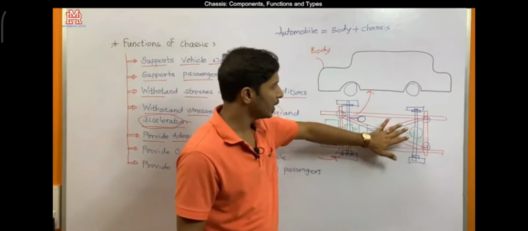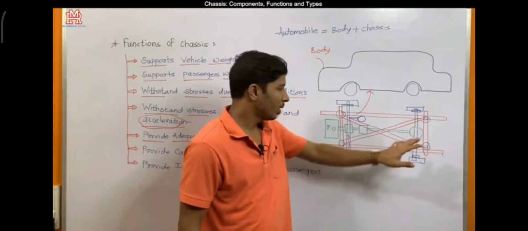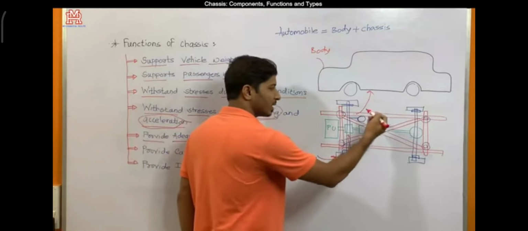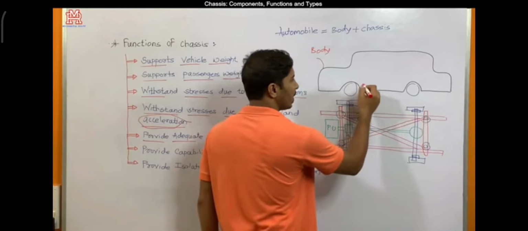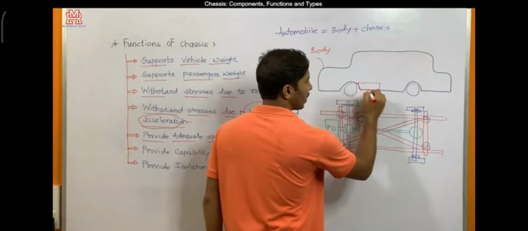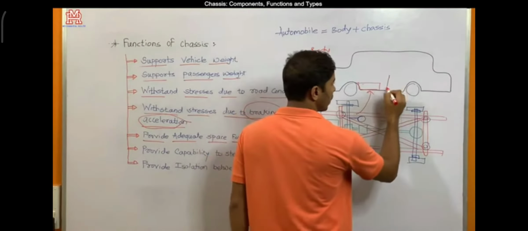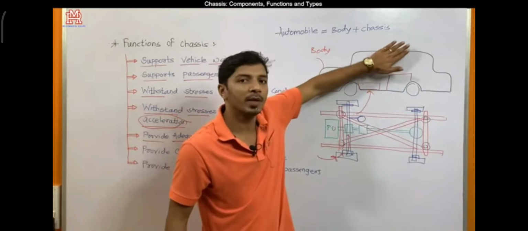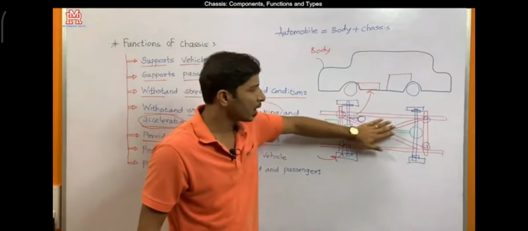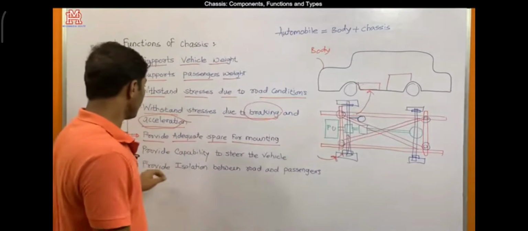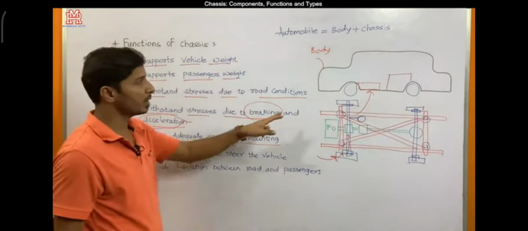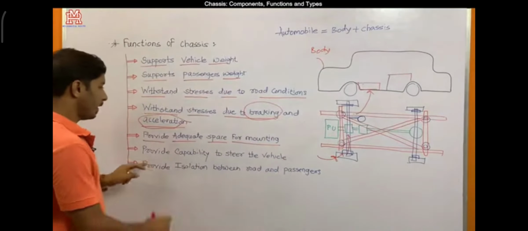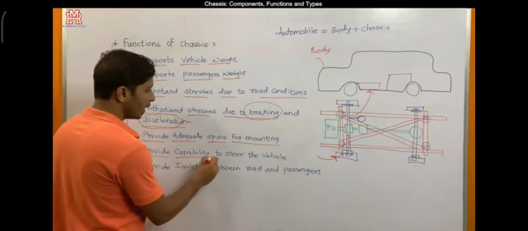We have discussed that the body is mounted on the chassis, but for example, if all these components mounted on the chassis are extruded, maybe some components are placed in this position, some in this position on the chassis, then what will happen? The body space will be reduced. So we have to mount the components in such a way that there will be adequate space for the body or other occupants or mountings. And then it should provide the capability to steer the vehicle.